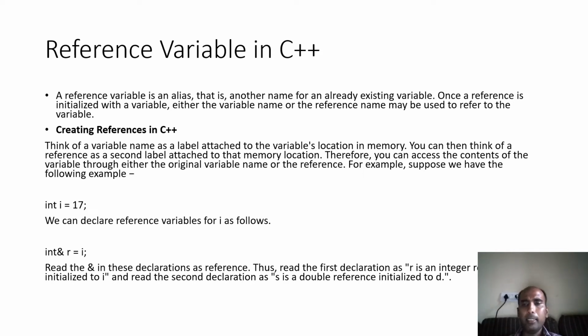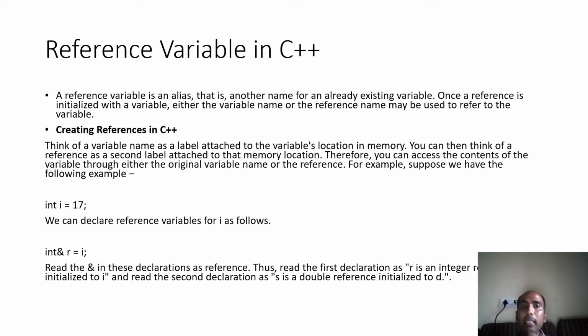The same thing is here. If you use the concept of a reference variable, you create an alias name for an existing variable. Let's suppose you have created int a = 10. A memory got allocated where 10 is stored, and that memory's name is a. Now if you provide the same memory another name, let's suppose b, then any modification done on a will automatically reflect on b, because a and b both point to the same memory location. This is written here in the slide.